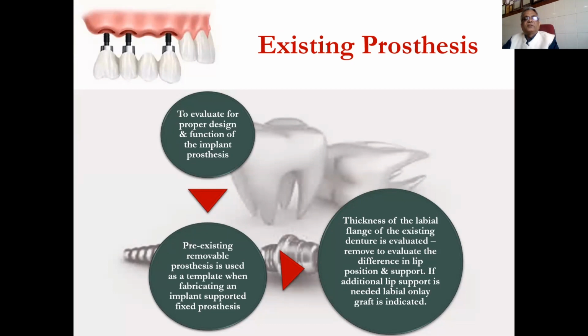A pre-existing removable prosthesis can be used as a template, because when we are talking of occlusion and direction of implant, the role of the surgical template is very important. And if the patient is already using a removable partial denture which is perfect in occlusion and we want to replace it with a fixed partial denture, then we have to use it as a surgical template.